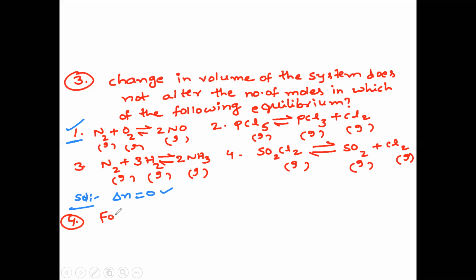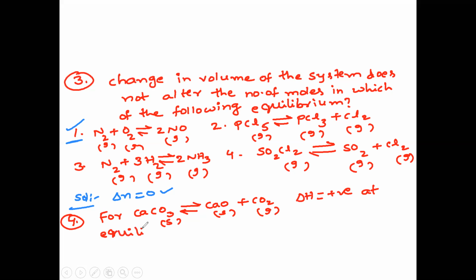For calcium carbonate solid at equilibrium with calcium oxide solid plus carbon dioxide gas, delta H is equal to plus Q, positive, at equilibrium, to shift the equilibrium towards right.